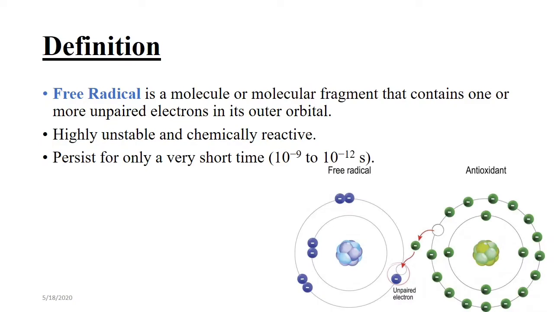Today, we are going to discuss free radicals and antioxidants. Free radicals are molecules which contain one or more unpaired electrons. If you compare a stable molecule and a free radical, you observe that a stable molecule contains paired electrons in the outer orbit, whereas free radicals have an unpaired electron in the outer orbit. Due to this, free radicals are highly unstable and chemically reactive. They have a very short lifespan.